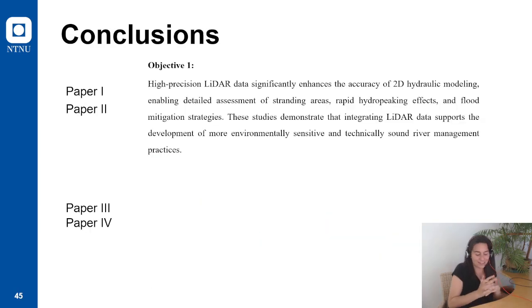So just to wrap up the thesis, I want to conclude with two things. From paper one and paper two, we show that high precision Lidar data significantly enhance the accuracy of 2D hydraulic modeling, enabling detailed assessment of stranding areas, rapid hydropeaking effects, and flood mitigation strategies. And these studies demonstrate that integrating LiDAR data supports the development of more environmentally sensitive and technically sound river management practices. So paper 1 and 2 show how good LiDAR is for assessing these hydropeaking events and also helps a lot when it comes to flood mitigation strategies.